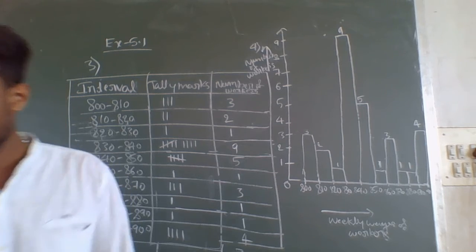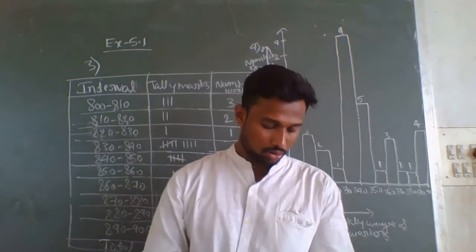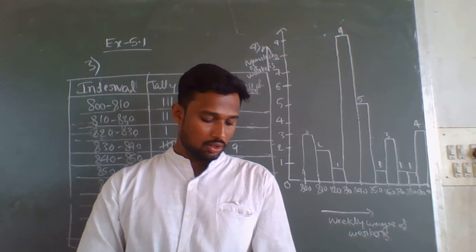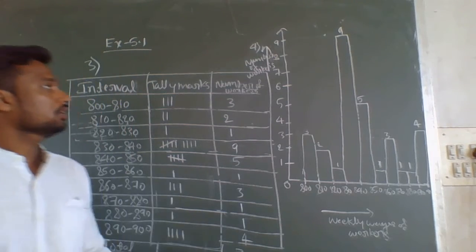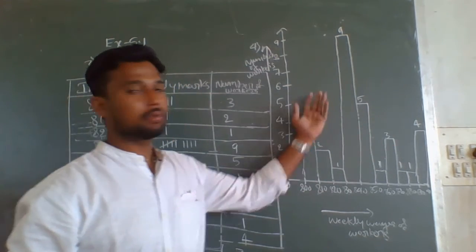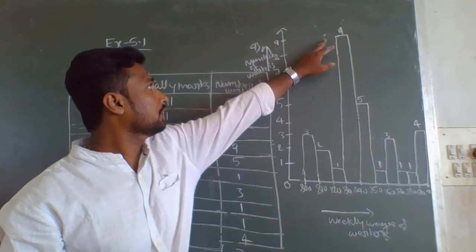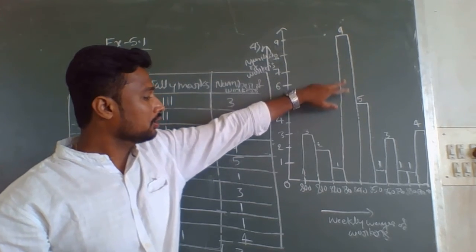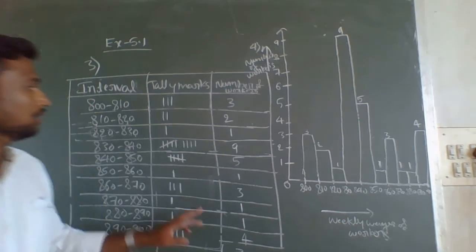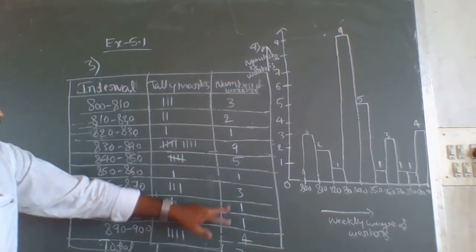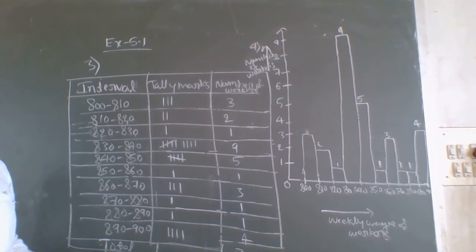On this only, they have given some questions. In the fourth problem, first question: which group has maximum number of workers? Here 9 is the highest value. So which group is it? Between 830 to 840. So here also we can check, 9 is the highest value, it is between 830 to 840.